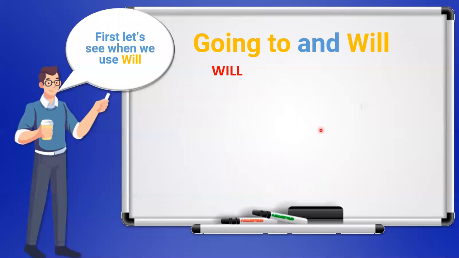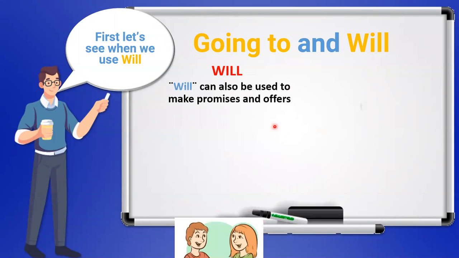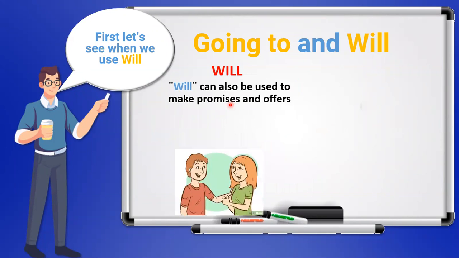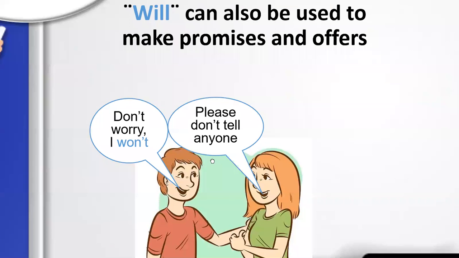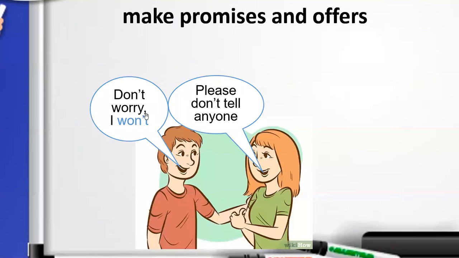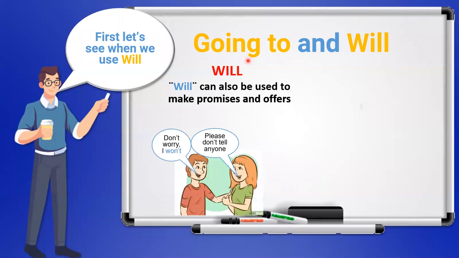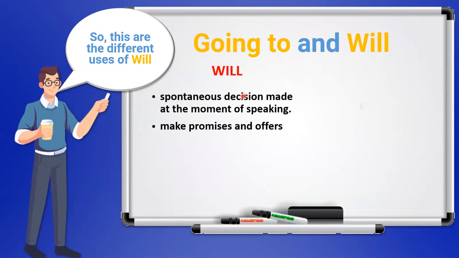Okay. Then we can also use will to make promises and offers. For example, if your friend tells you, please don't tell anyone, and you tell her, don't worry, I won't, you're using will in negative to make a promise, okay? All right, so these are the different uses of will. Spontaneous decisions made at the moment of speaking and make promises and offers, all right?